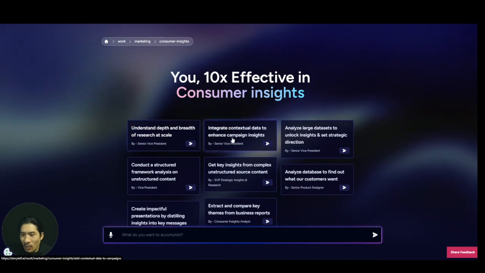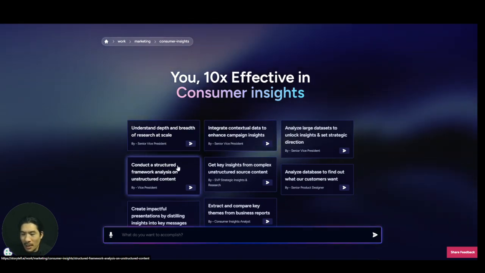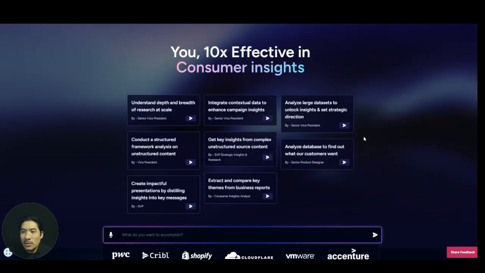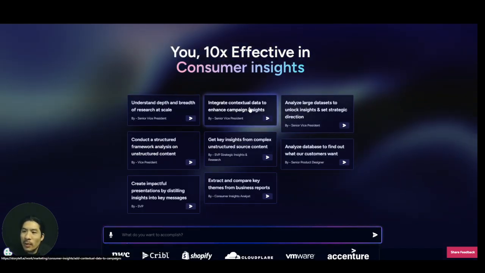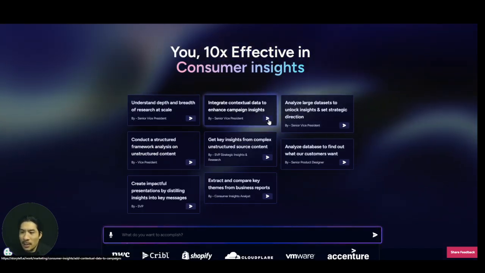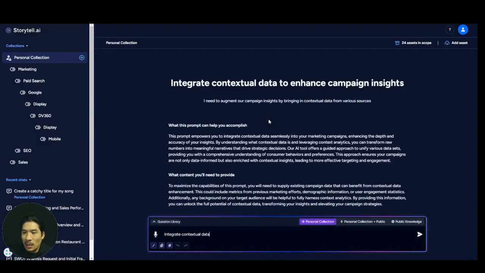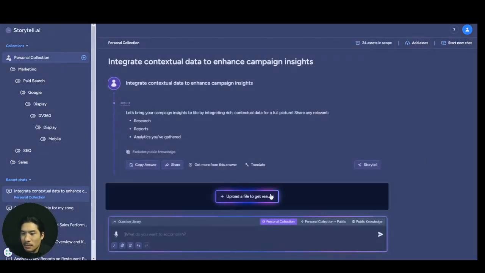Great. Now I have these other prompts that I can use to my advantage to understand what I'm looking at. So let's say I want to understand this one: integrate contextual data to enhance campaign insights. Sure, why not? All I have to do is click this send button and hit send. And now Storytell is asking me to get a file.